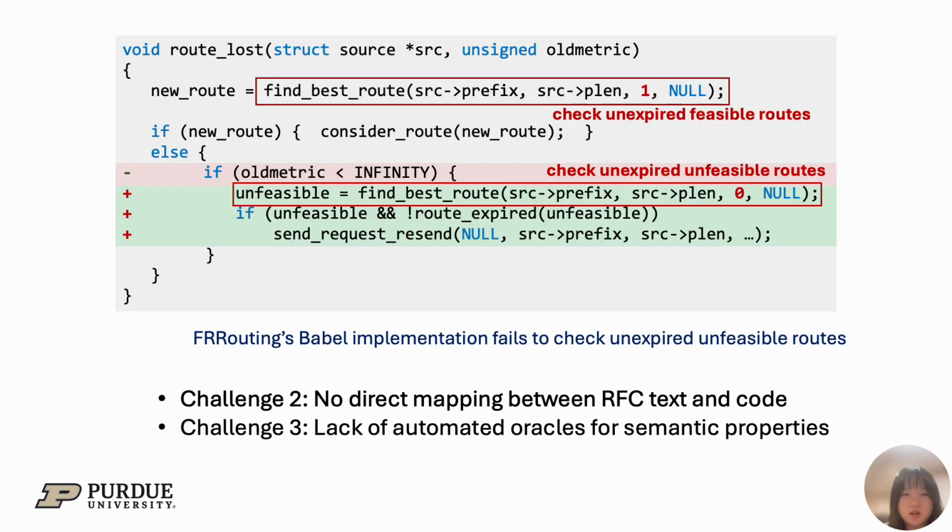Let's look at a real bug our tool found in FR Auditing's bubble implementation. The original code only checks for unexpired feasible routes, completely ignoring unfeasible ones. As a result, when all feasible routes are gone, the router never sends the required sequence number request, violating the RFC's intended behavior. An unfeasible route is one that's temporarily unusable but may become valid again. Without sending this request, the router can get stuck without valid routes, causing performance issues. Automatically detecting such bugs is extremely challenging because there's no direct mapping between the RFC text and the source code.